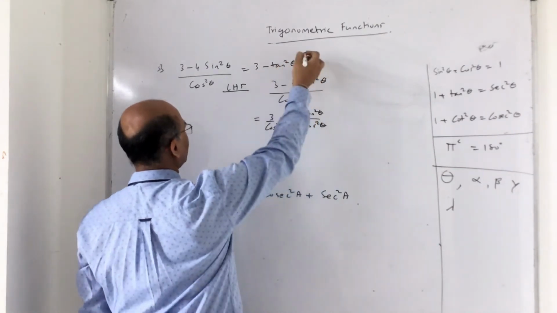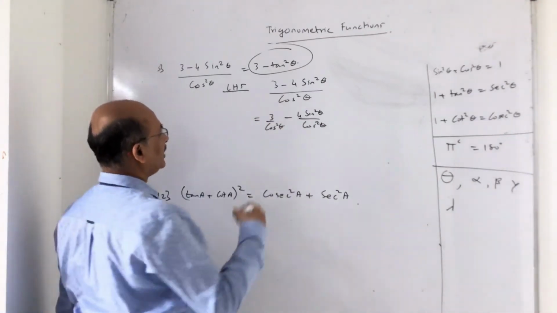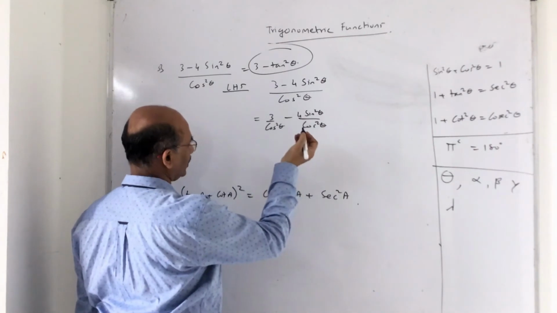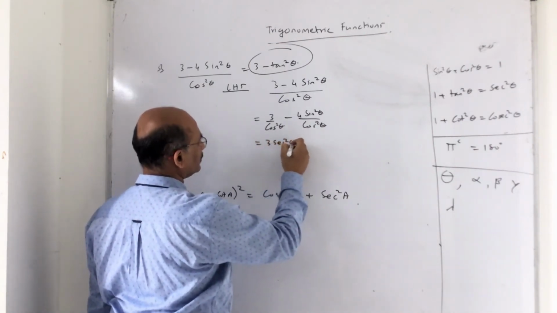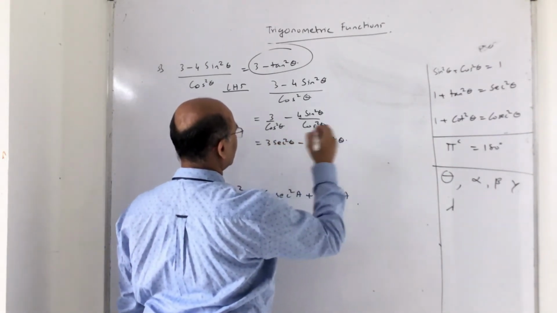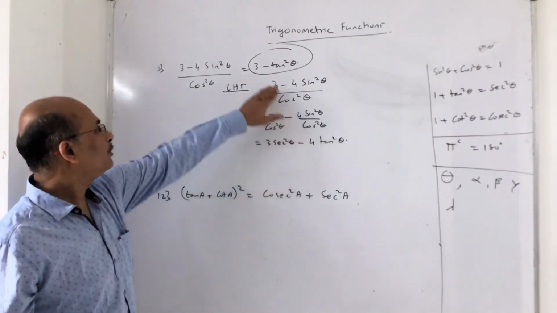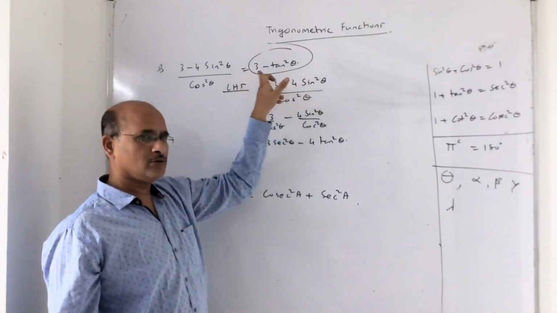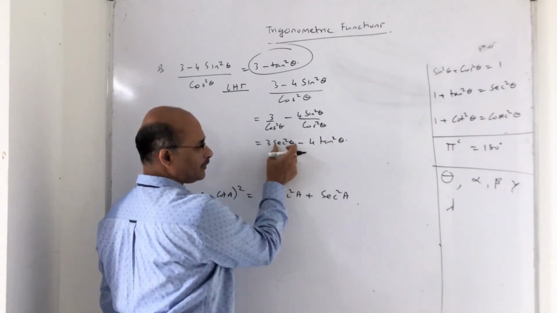As the denominator is not there in the proof, you can make it better: 1 upon cos square theta is sec square theta, you can do that, no issue. So this is nothing but 3 sec square theta minus 4 tan square theta. Agreed? So the denominator I took out. But the problem with the proof is that everything is in terms of tan. Tan I have no issue with, but this sec I have to convert into tan.